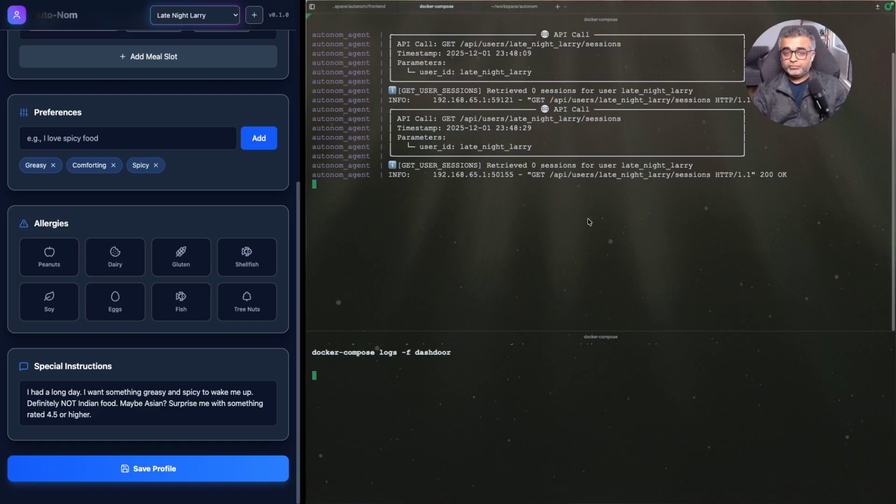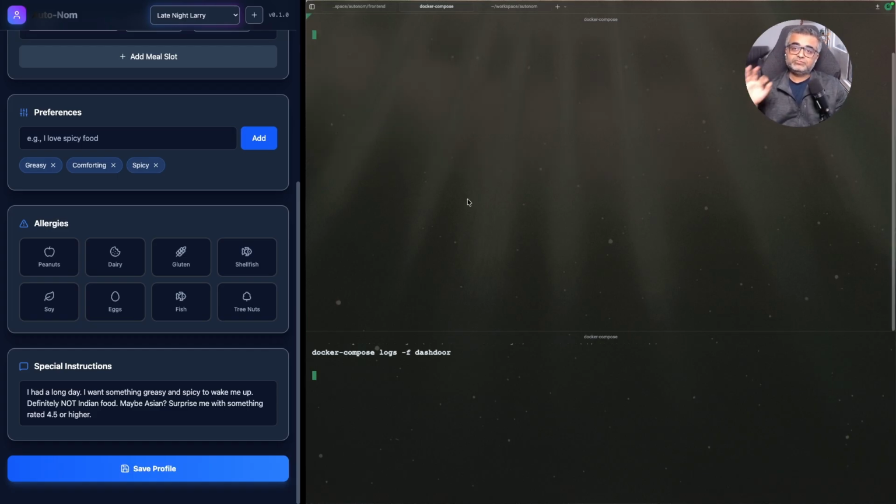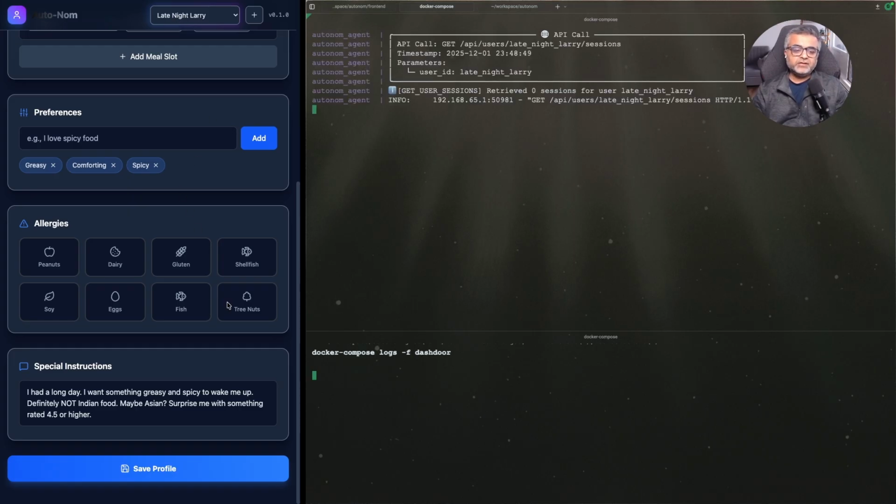So we are going to try and demo 3 different users, and as we go forward, each user will be a little bit more complex than the other. So our first user is Late Night Larry, who has fuzzy but straightforward requirements. Larry had a long day. He wants to get something greasy and spicy to wake him up, but not Indian food, and anything with a rating of 4.5 or higher.